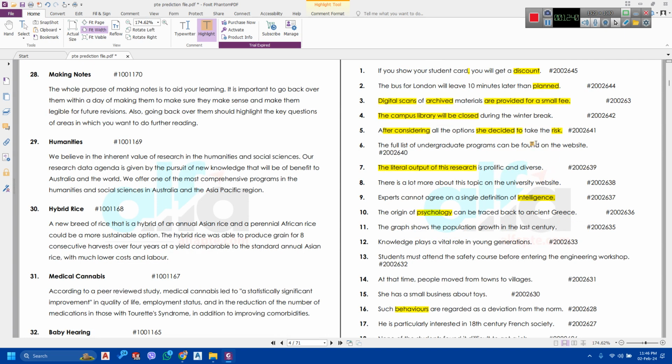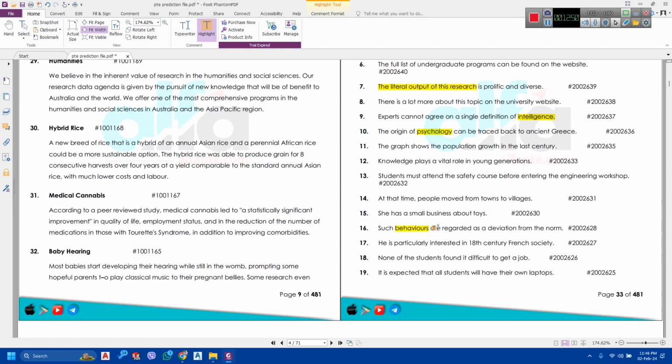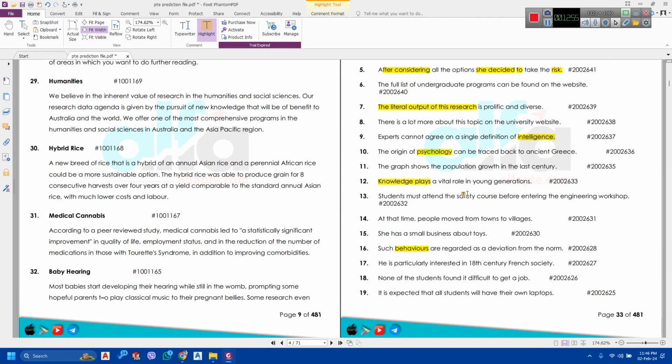But well, if you need a 90 out of 90, you definitely have to speak the entire content out. But I don't think that is a requirement for a lot of us, and we just want to get our desired score band. So, speaking 50% of the words should be enough to get you at least 65 plus. So knowledge plays a vital role in young generations. So knowledge plays vital role. That should be enough. At that time, people moved from towns to villages. At that time, people moved to villages.